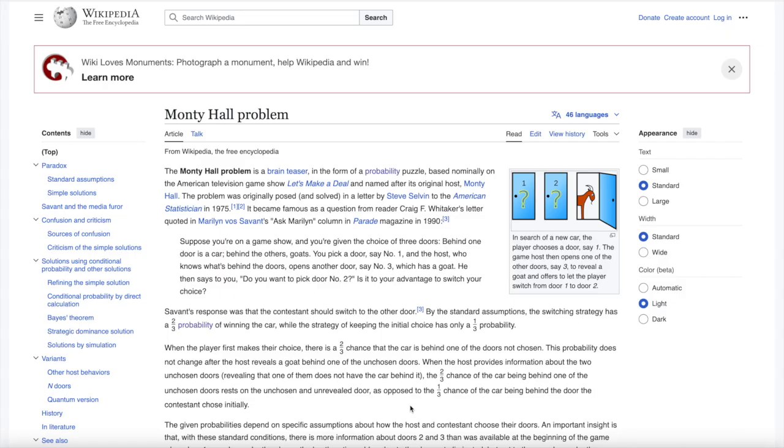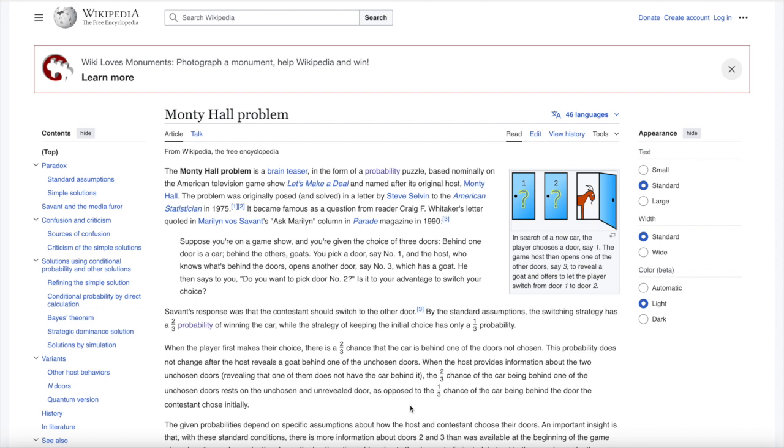Okay, so the problem is pretty simple. The problem originated from the game show Let's Make a Deal, which is hosted by Monty Hall, which is how the problem got its name. Now, the rule of the game is pretty simple. You're given 3 doors. Behind 2 of them is a goat each, and behind the third door is a car. You are given a choice to choose any of the 3 doors.